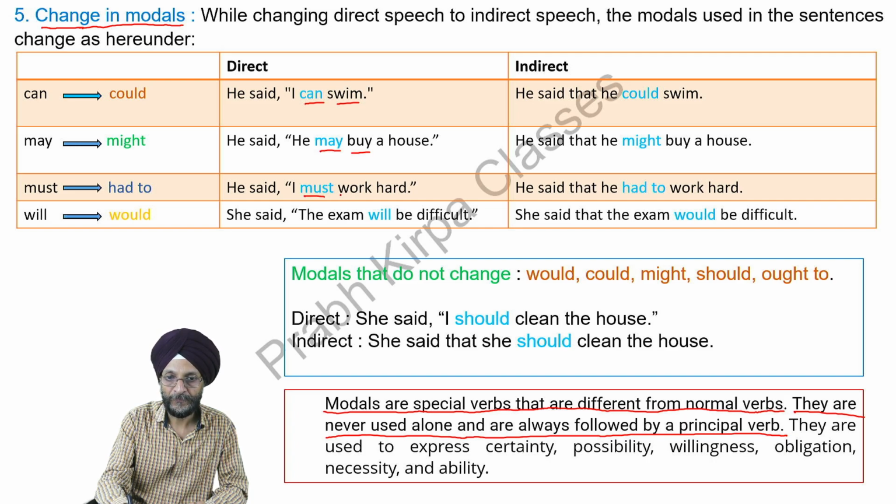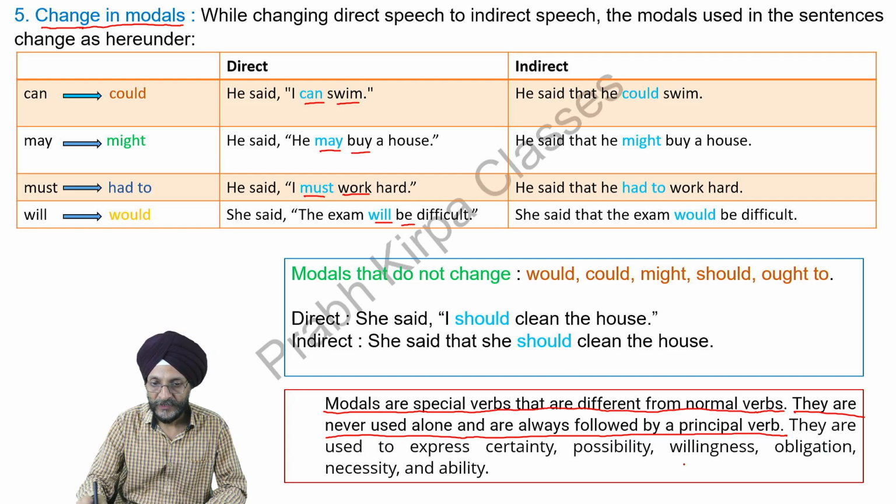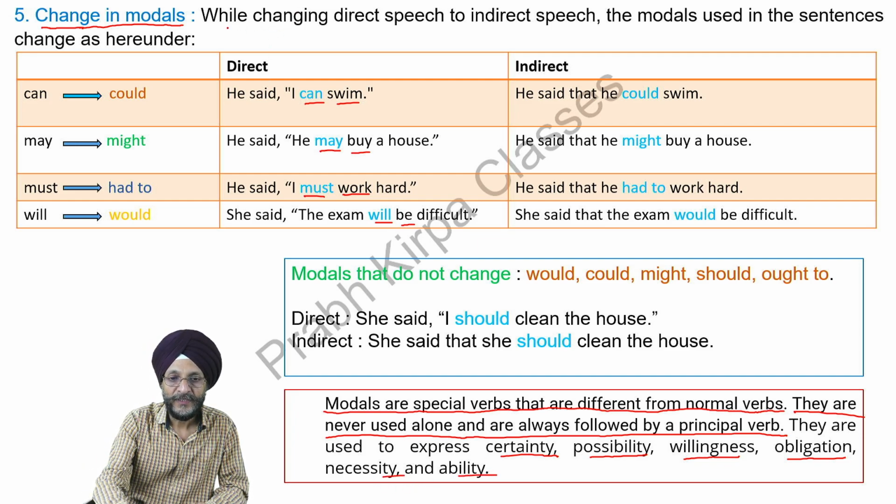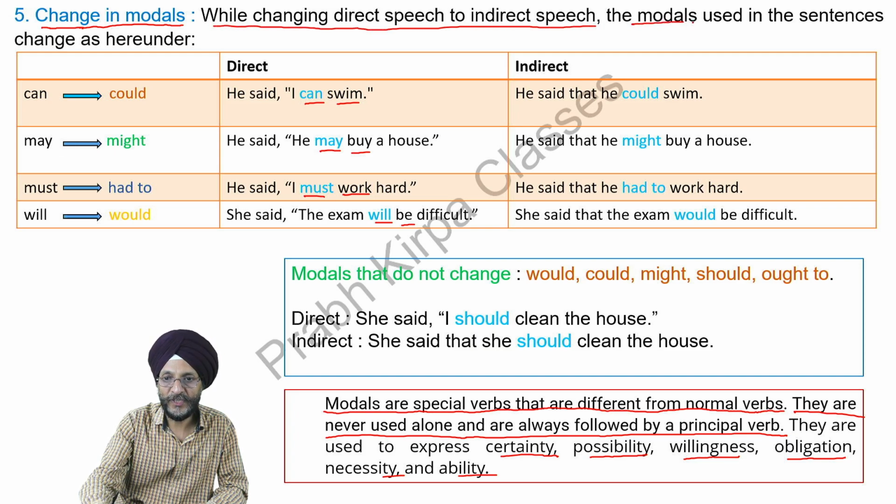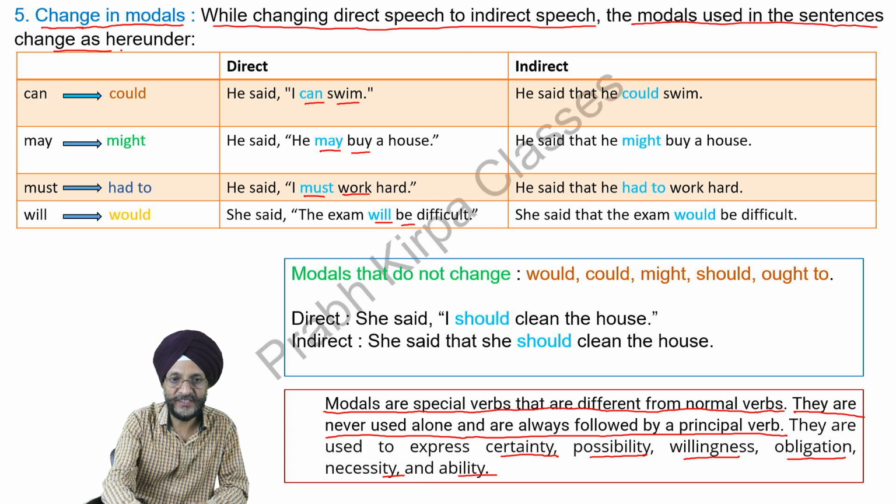Must is followed by work. Will is followed by be. They are used to express certainty, possibility, willingness, obligation, necessity, and ability. Now we see while changing direct speech into indirect speech, the modals used in the direct sentences are changed as under. Can becomes could, may becomes might, must changes to had to, will changes to would.